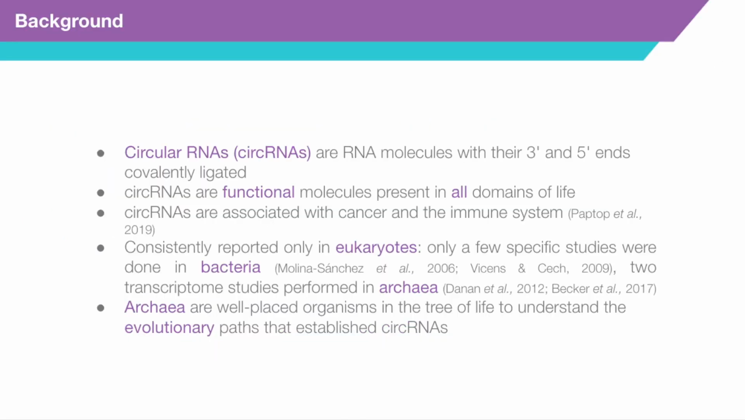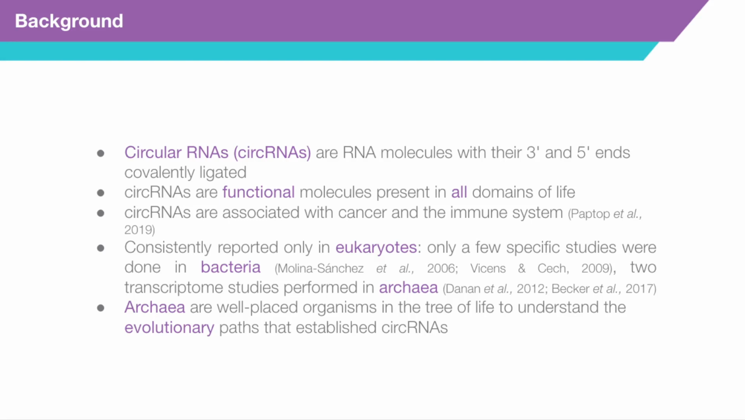So circular RNAs are RNA molecules that have their 3' and 5' ends covalently ligated. Today, we know that circular RNAs are present in all three domains of life, and they are increasingly being understood as functional molecules and not as mere splicing byproducts. For example, circular RNAs have already been associated with cancer and the immune system in mammals.